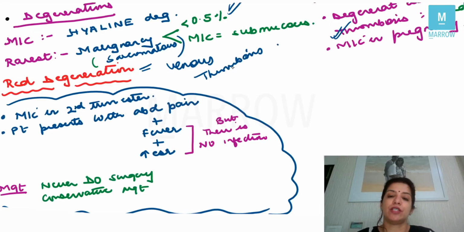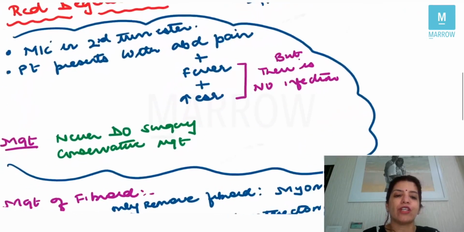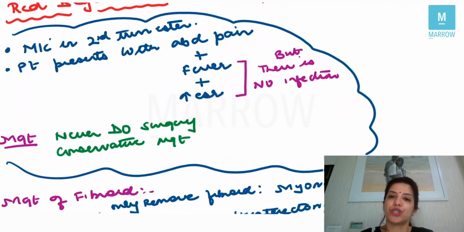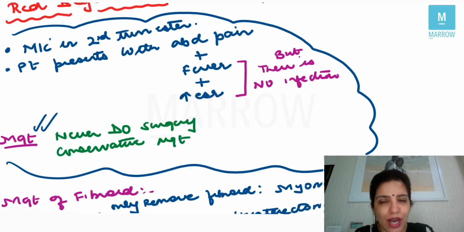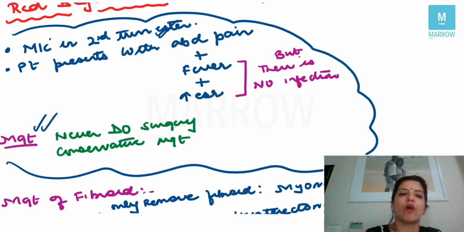That is why it is red in color and patient presents to you with abdominal pain. Management of red degeneration is you never have to do surgery. Always and always you have to go for conservative management. That's a very, very important question which is asked. Red degeneration is most commonly seen in second trimester. That's also a very, very important question, right?